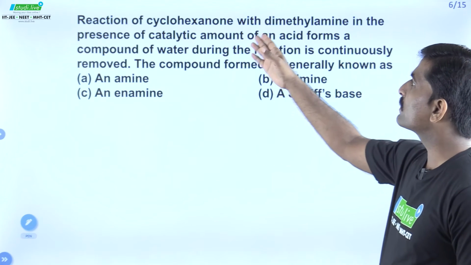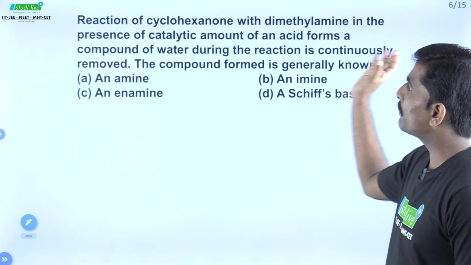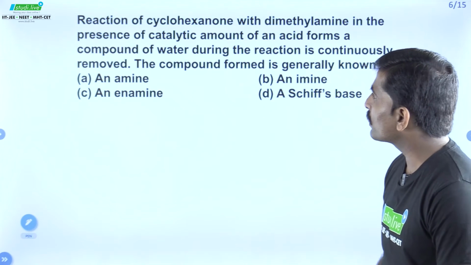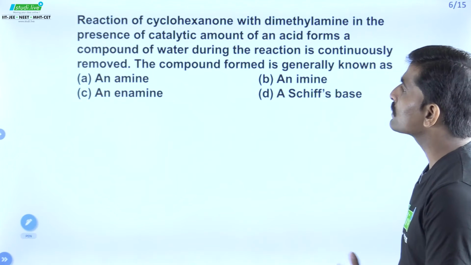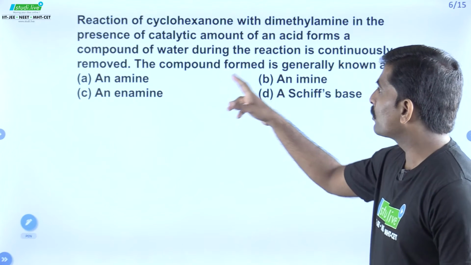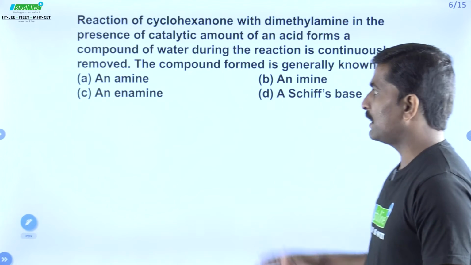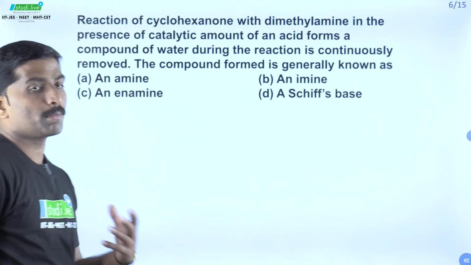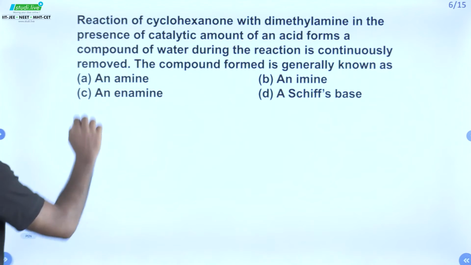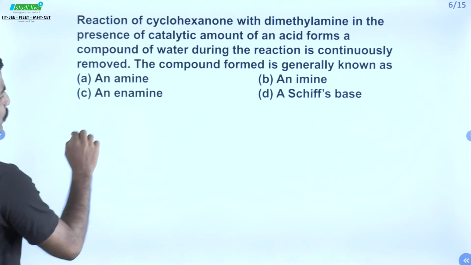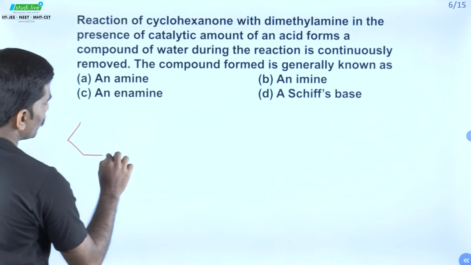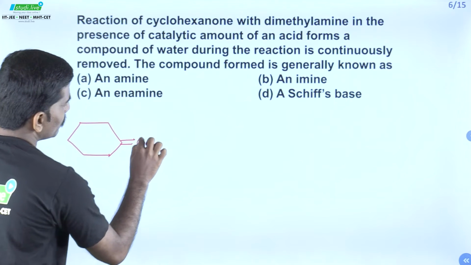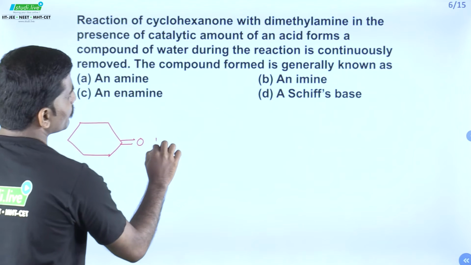Reaction of cyclohexanone with dimethylamine in the presence of a catalytic amount of an acid forms a compound, while water formed during the reaction is continuously removed. The compound formed is generally known as amine, enamine, imine, or a Schiff's base. Which among the following would be the correct one? Let's draw the structure of cyclohexanone. It is a cyclic hexagonal ring with a ketonic group.